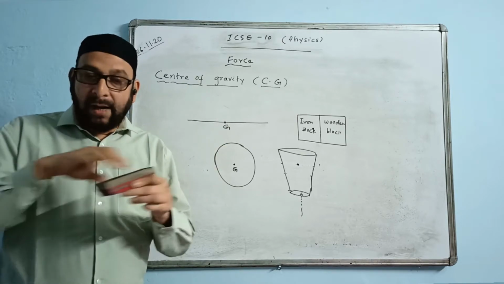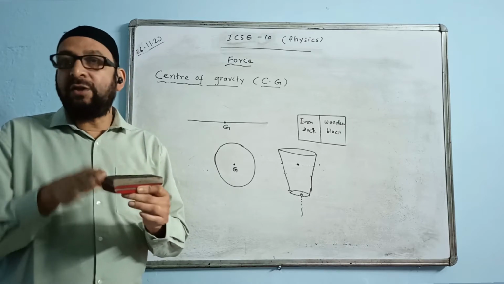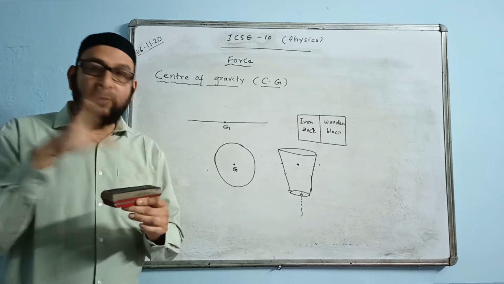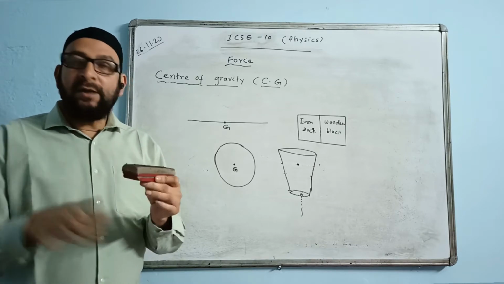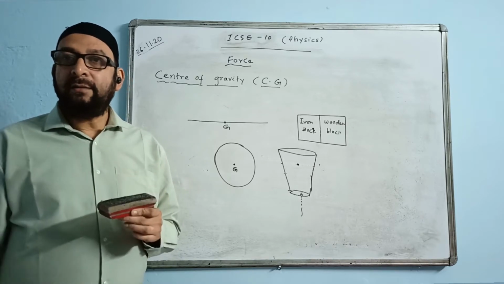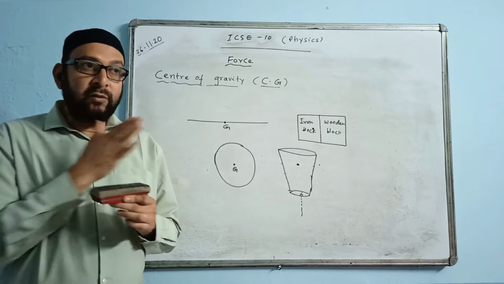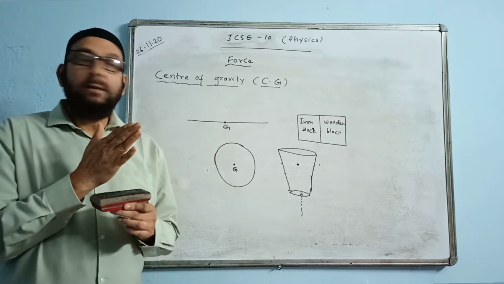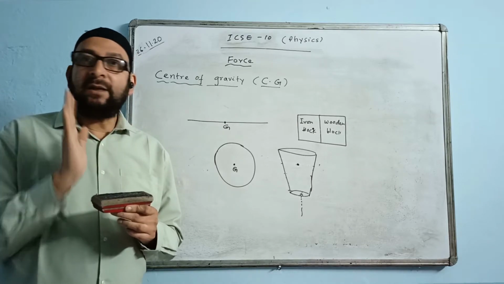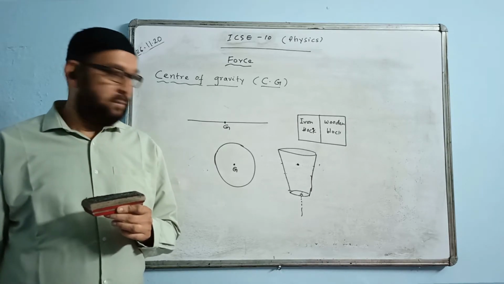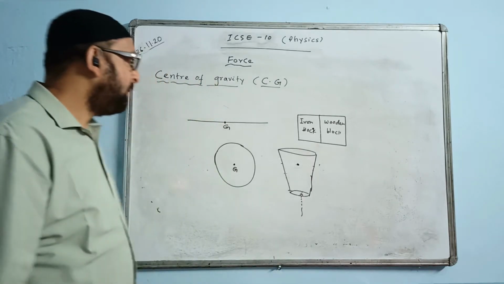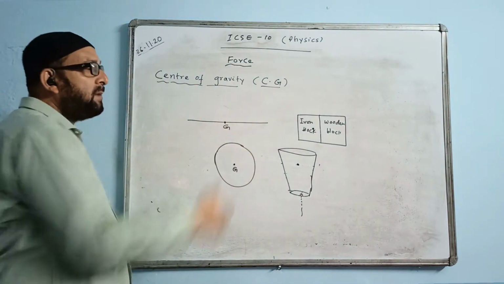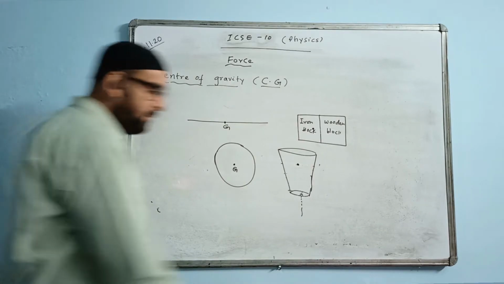Center of gravity depends on what? It depends upon the mass distribution, the distribution of particles within the body. If the masses are equally distributed, it will be exactly midway. Otherwise, it will be closer to, within the portion of the body where the mass is more. I think we got the idea, and I have given some examples over here.